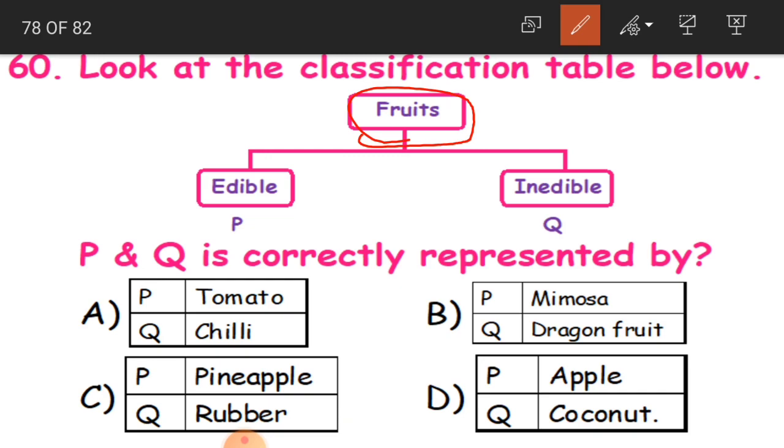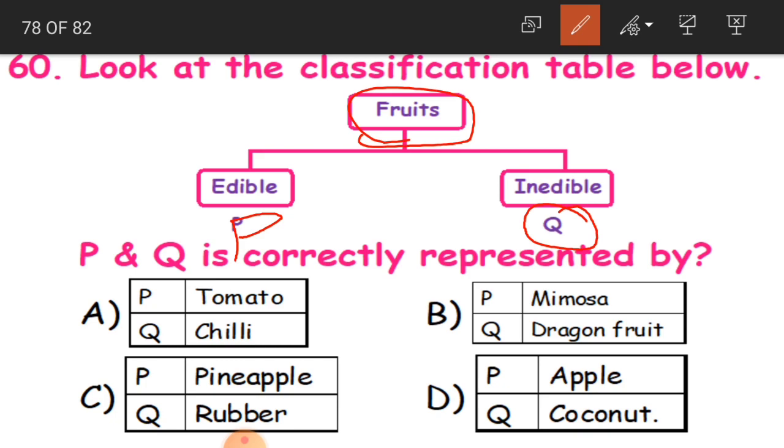The edible product is marked as P, the inedible product is marked as Q. So now which option is correct? We have to mark the one where P and Q are correctly represented as the correct answer.